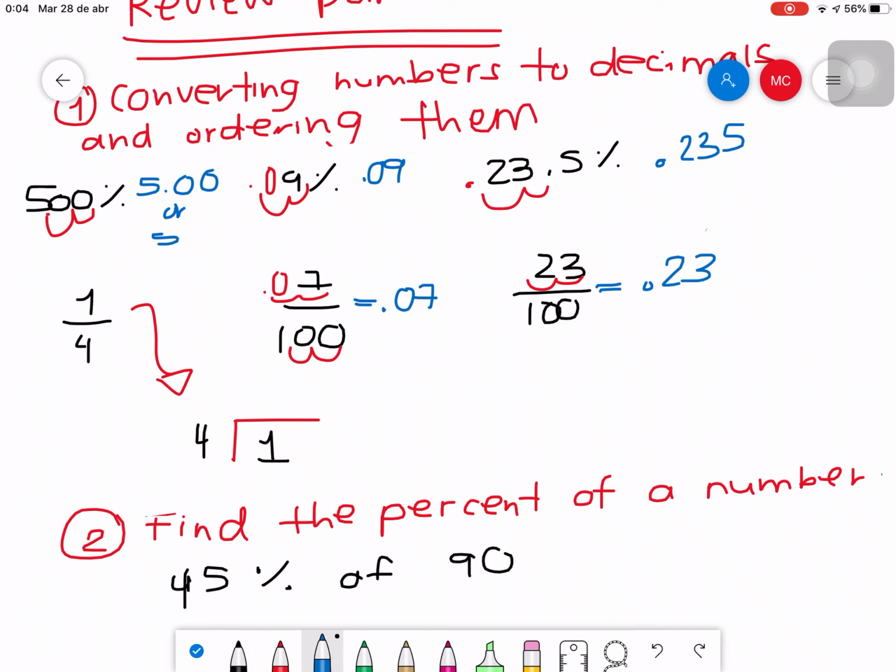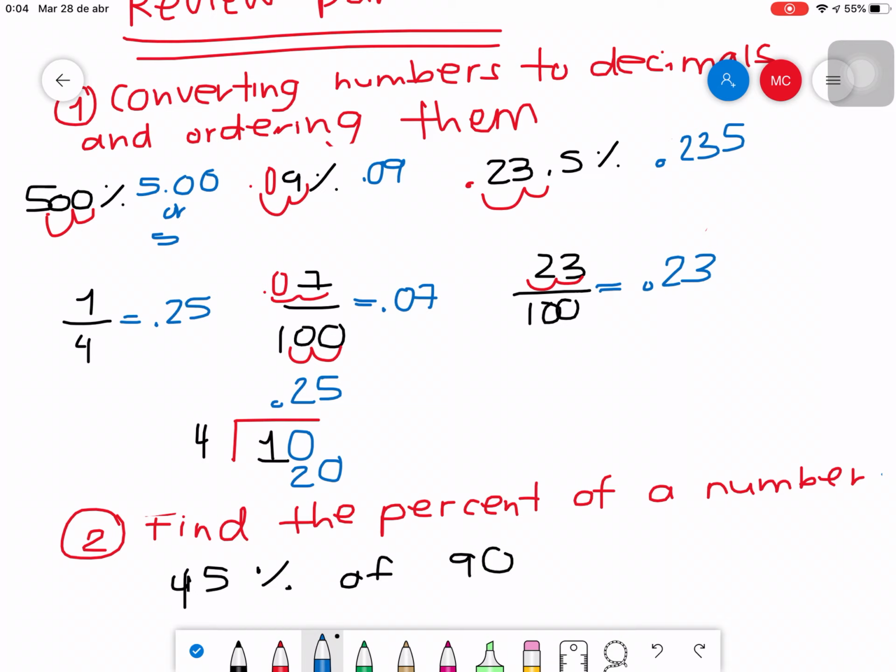I know for sure that 4 does not fit in 1. I place the decimal point, I add a 0, and then I say how many times does 4 fit in 10. That will give me 2. 2 times 4 is 8. 10 minus 8 is 2. I add another 0 because I already have the decimal point, and I say how many times does 4 fit in 20, and that is 5. That means that 1/4 changed into a decimal will be 0.25.